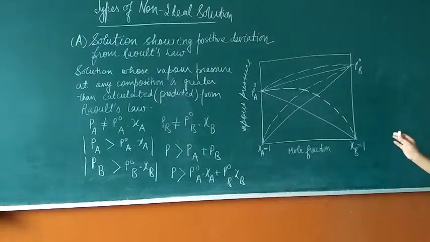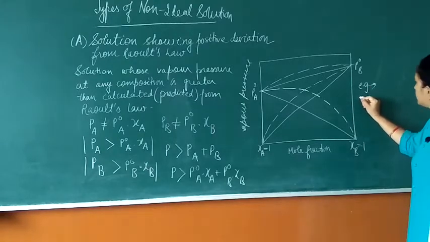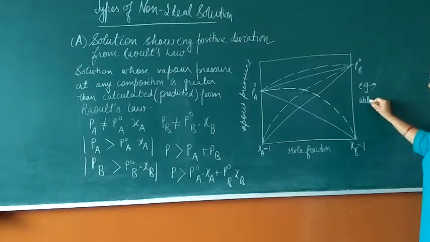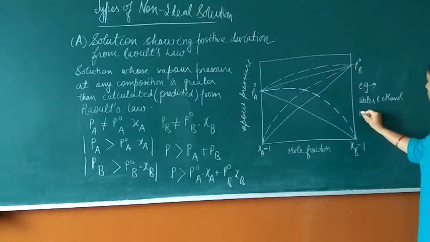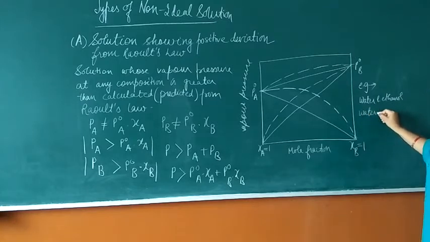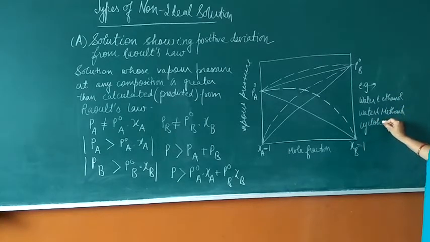Now students, there are a few examples which I am going to quote here. Two examples: water and ethanol, water and methanol, cyclohexane and ethanol.